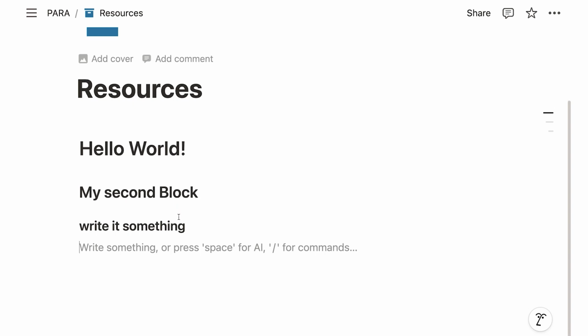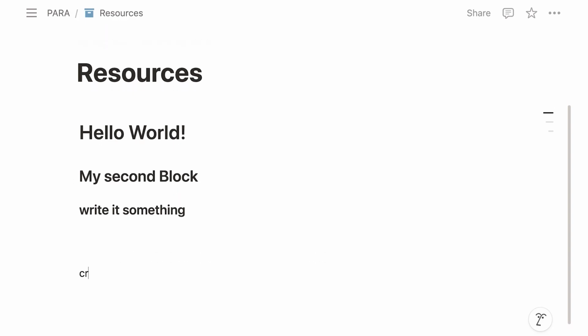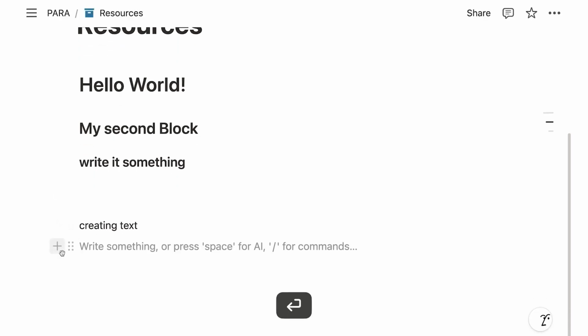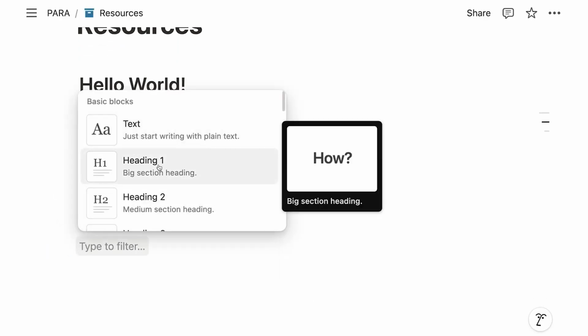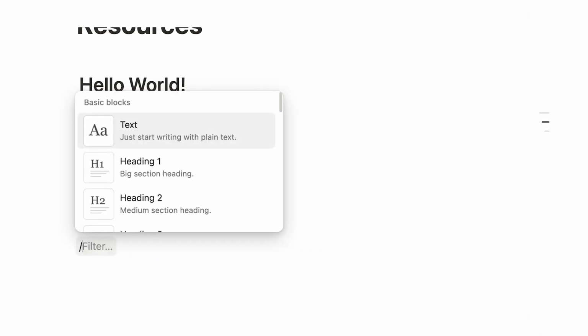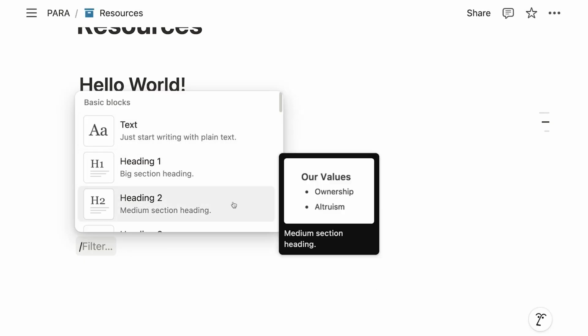Pretty cool. Now, instead of doing it like this, creating text and then turning it into something, you can also simply click on plus. That will allow you to scroll through all the options and add a heading that way. Or, and I highly recommend that you start using this, typing slash. Now, the slash command is probably the most important thing that you can learn in the beginning in Notion, because it gives you access to all the blocks that you have, and it's much, much faster to add them.